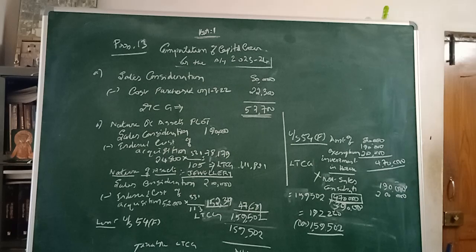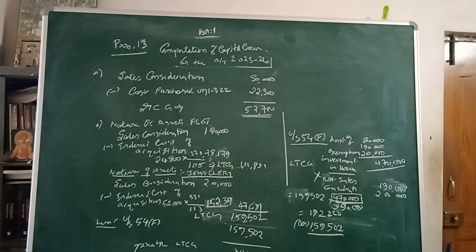The sale consideration for this asset is 1,90,000. Since it was purchased in 2003, we have to apply the related index point: 24,000 into 331 divided by 105, that comes to 78,179.